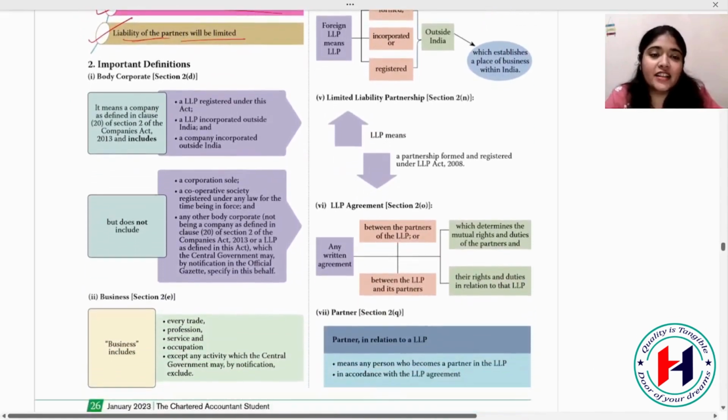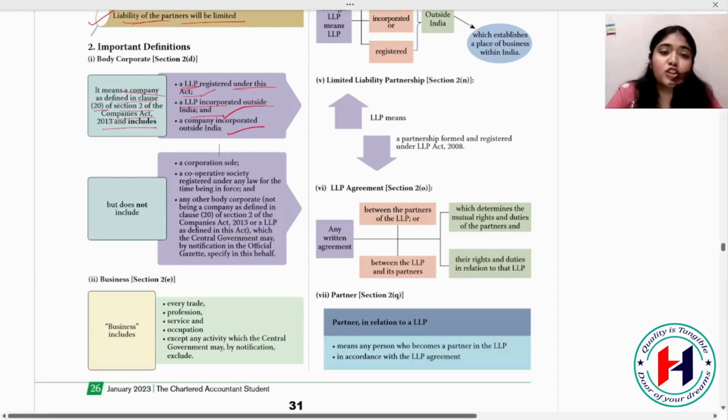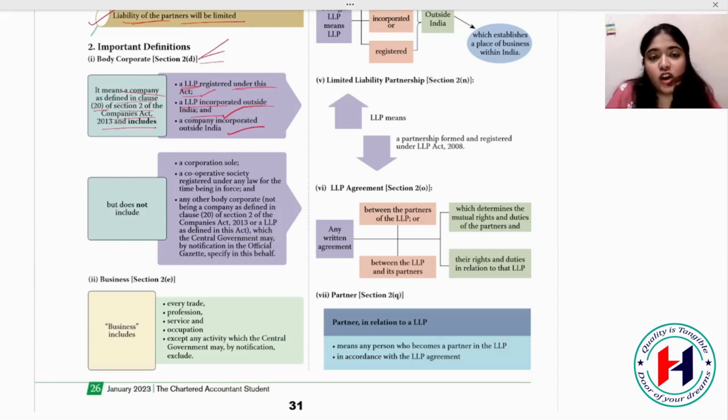Let's go ahead to the second point, that is body corporate. It means a company defined in clause 20 of section 2 of the Companies Act 2013, and body corporate will include an LLP registered under the LLP Act 2008. An LLP incorporated outside India will also be covered under body corporate, and a company incorporated outside India will also be covered. So there can be four kinds of body corporate: one is your LLP, one is your normal company, then an LLP outside India, and a company outside India.